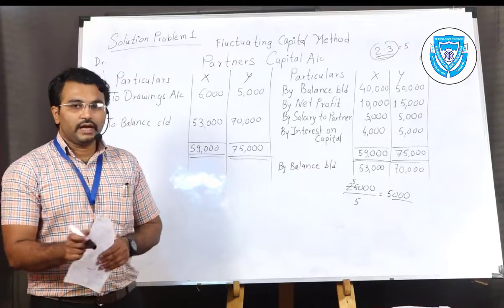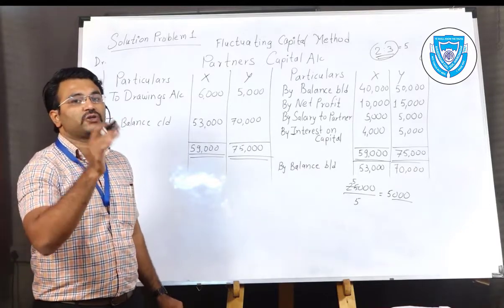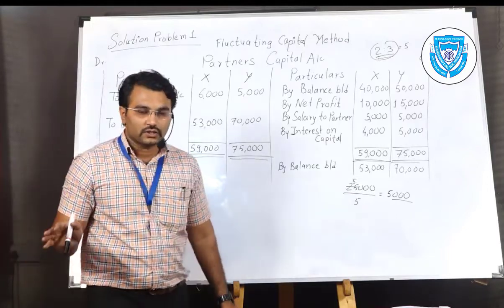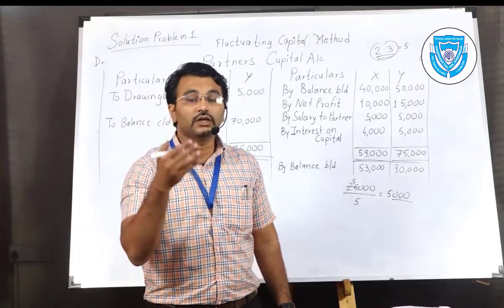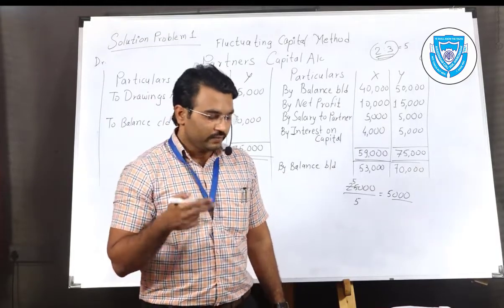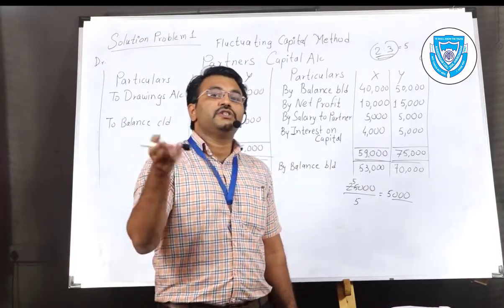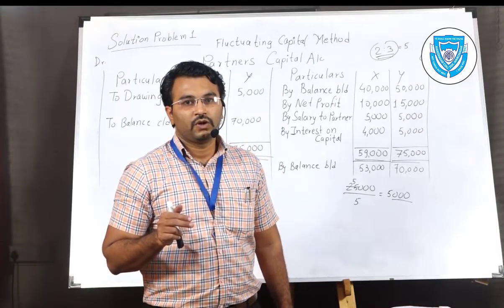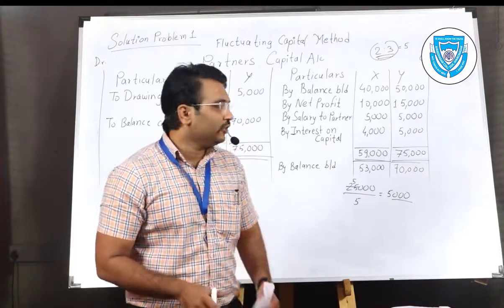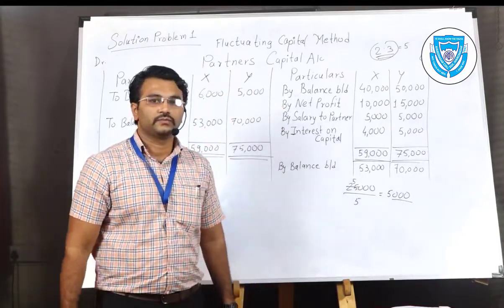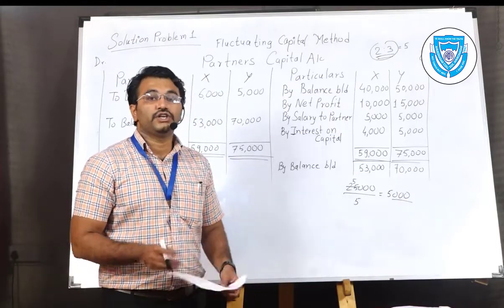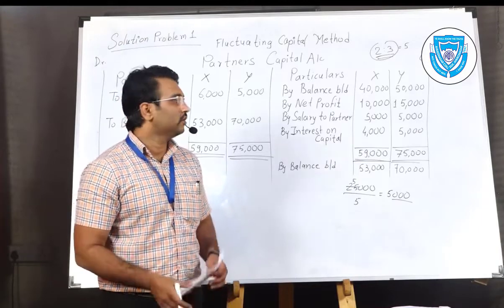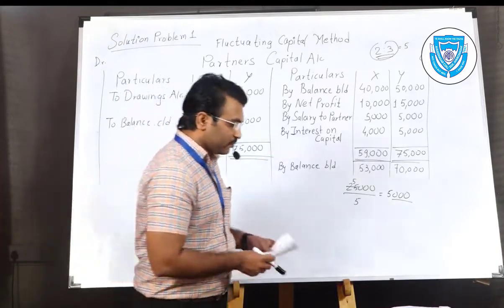So I hope that you have understood this first method, the fluctuating capital method, under which the capital balances are not remaining constant. They are changing year by year, because it is the final account which is prepared at the end of the accounting year. So at the end of the accounting year only you are going to post all these postings, and you are going to find out the new balances, increase or decrease, on the capital account. So it is the first solution.